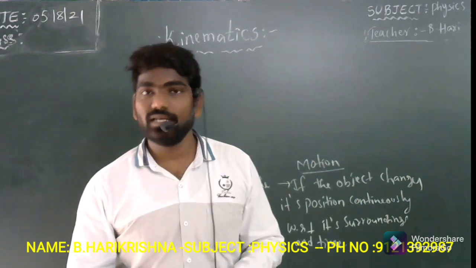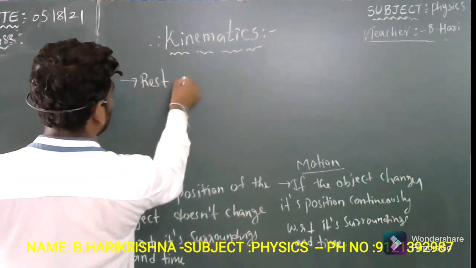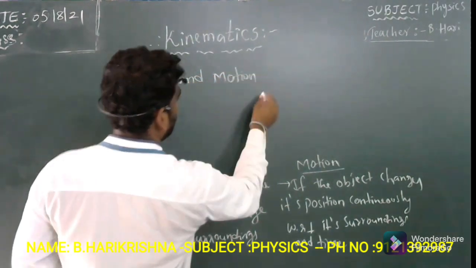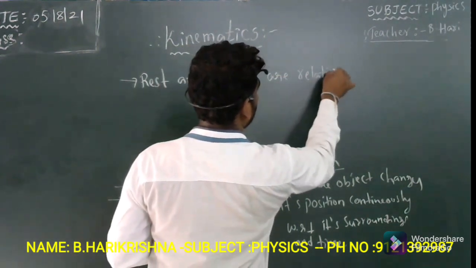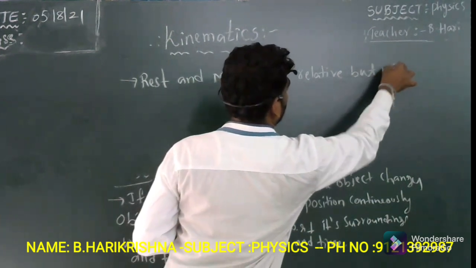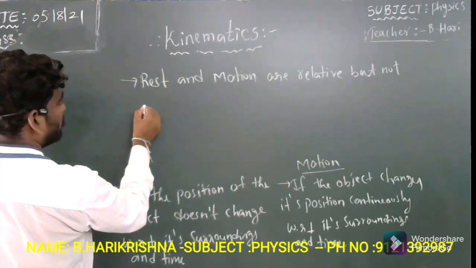Rest and motion are relative, but not absolute. This is one of the important points you should remember under kinematics.